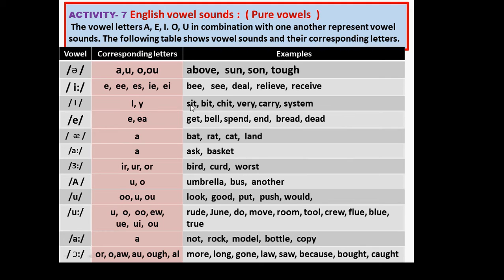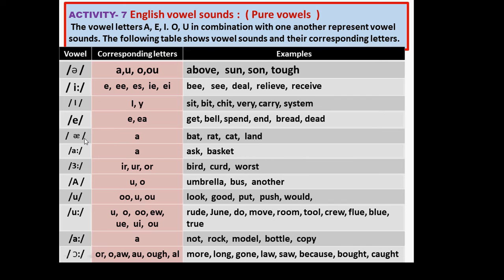Seat, sit, bit, chit, very, carry, system. This is sound e. Corresponding letters are E, EA. See, just we can pronounce gate, bill, span, end, bread, did. This is also a short sound. Short, see, first is short, second is long, third is short, fourth is short.